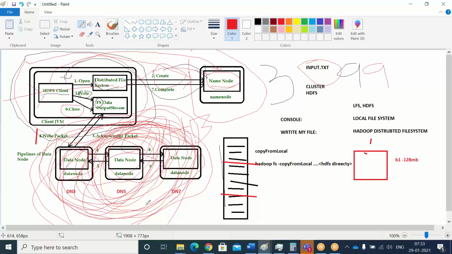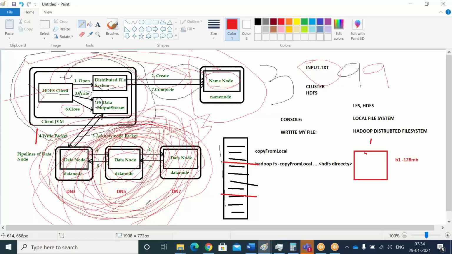So Srini, yes, go ahead, one by one. Yes, Manoj here. Srini, first question is what is the role of job tracker and task tracker for the write process?